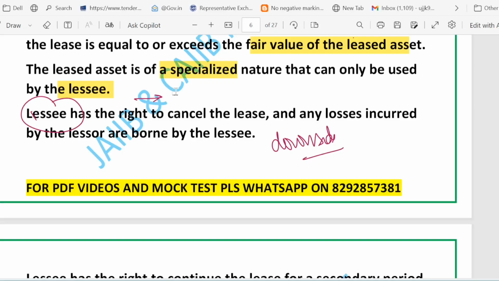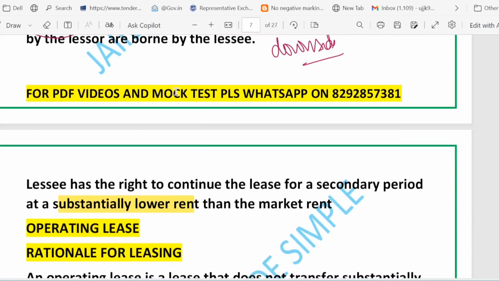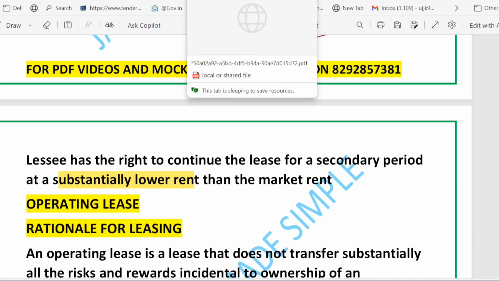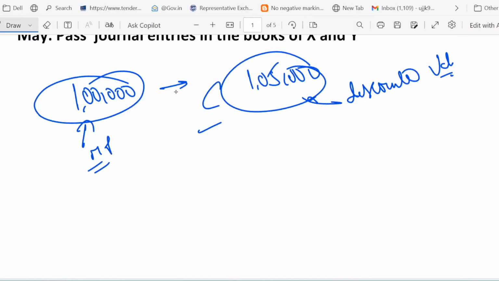An operating lease example can be hiring a taxi for a day. You use it, but the taxi owner still handles the long-term risk and value, right? So what we learned from this discussion is that first of all, you find the PV, the present value of the lease payment. If it exceeds the fair value or the market value, it clearly indicates a finance lease or capital lease. This is the indication.